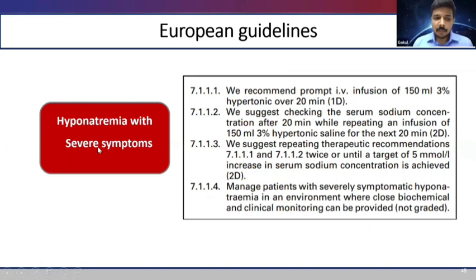So I told you, whenever we have a patient with symptomatic hyponatremia with severe symptoms, we have to treat immediately with an infusion of 150 ml of 3% hypertonic saline over 20 minutes. And while the saline infusion is going on over 20 minutes, we have to check the serum sodium level again. The target is a 5 millimole increase in serum sodium concentration from the baseline, which usually settles the symptoms of hyponatremia.